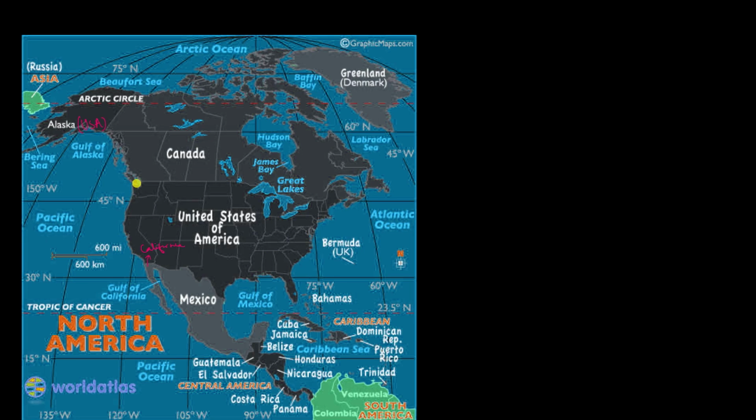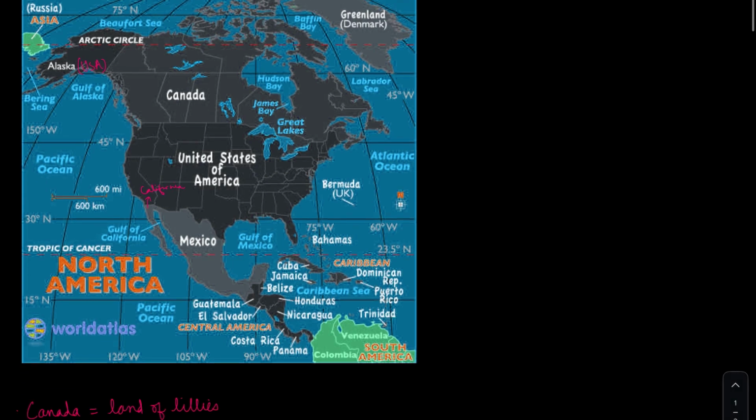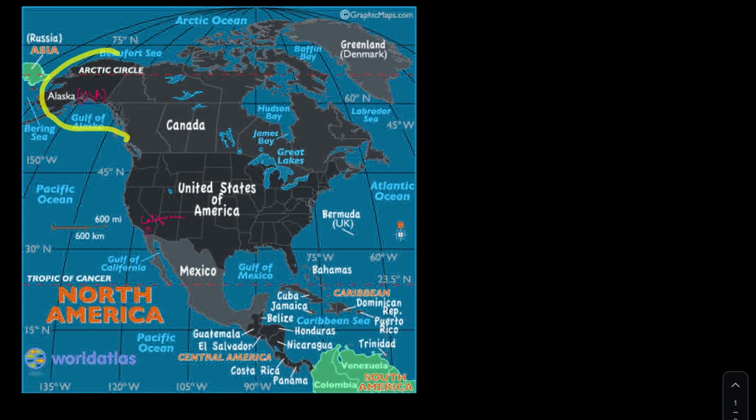Anyways, so the United States of America is basically this region which I'm highlighting over here. But this region of Alaska is also a part of USA, and the Hawaii Islands in the Pacific are also part of USA. So over here, this is the country of Canada.